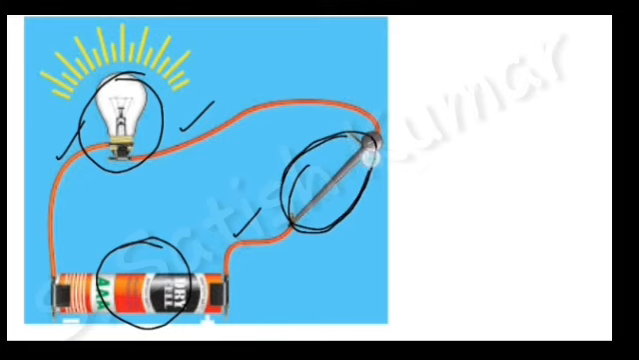If you keep a conductor here, meaning something which conducts electricity, then the bulb glows. If you keep a non-conductor, then the bulb will not glow. This is the mechanism involved in this experiment.